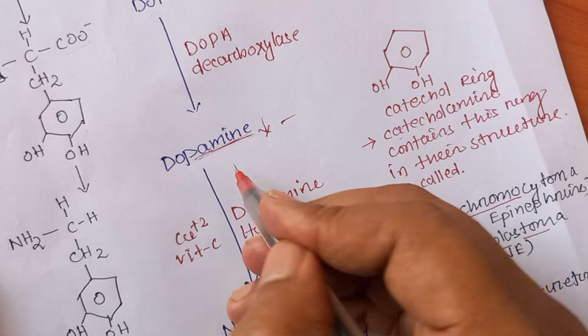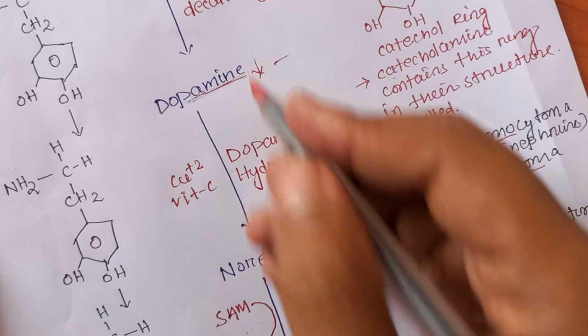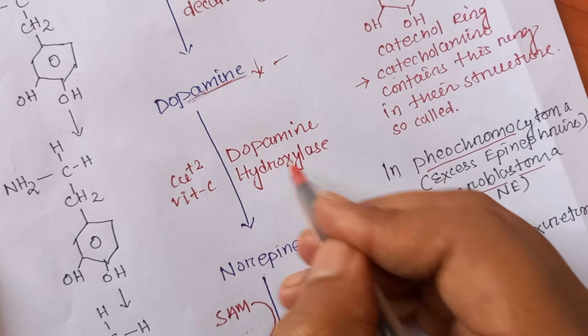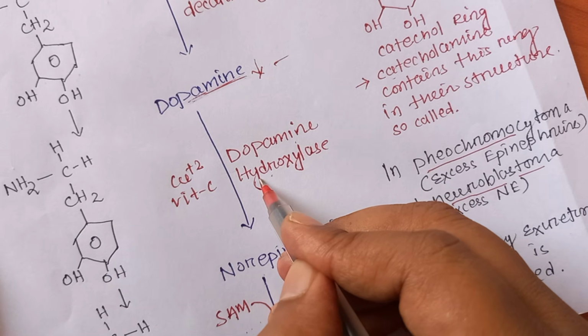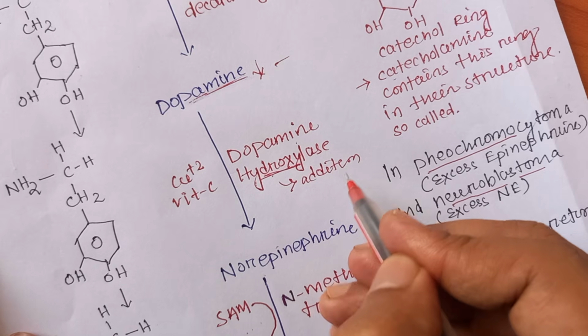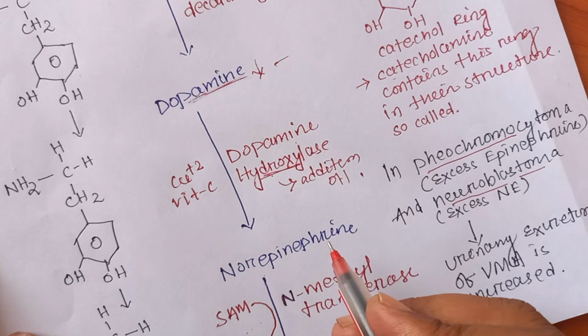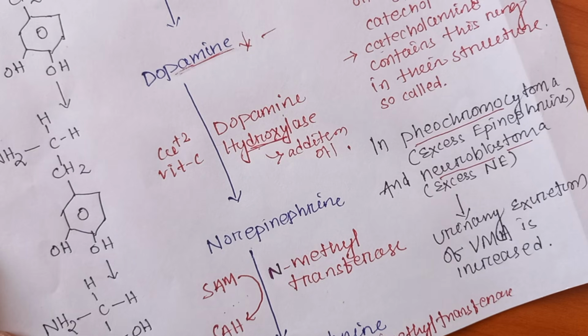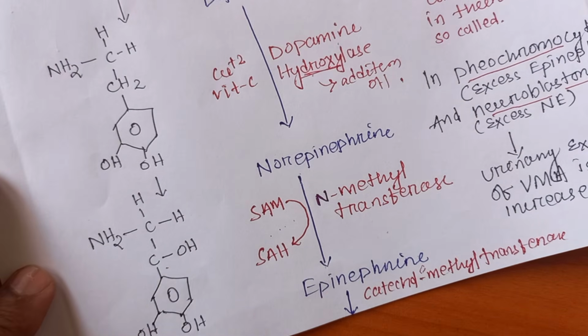Let's discuss the formation of norepinephrine from dopamine. Dopamine gives rise to norepinephrine with the help of dopamine hydroxylase. That means again, hydroxylase, there will be the addition of an OH group. Here the OH group is attached to this carbon, and the compound formed from this is called norepinephrine, not epinephrine, norepinephrine.